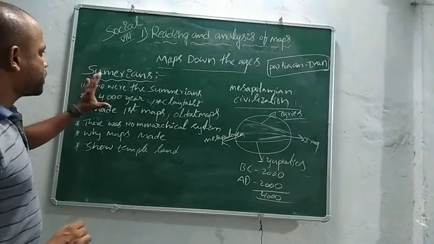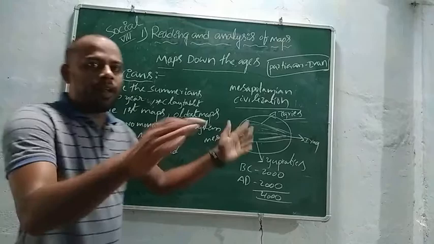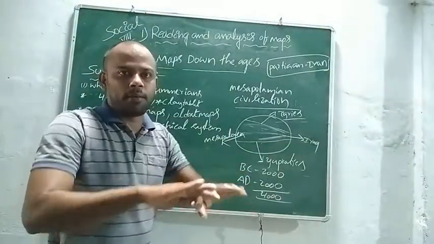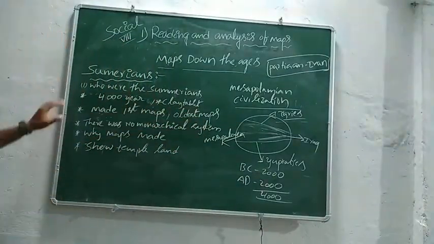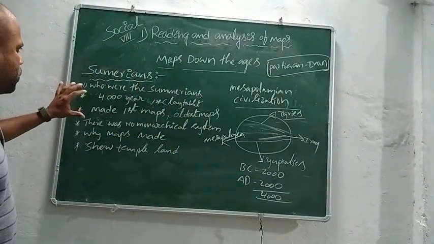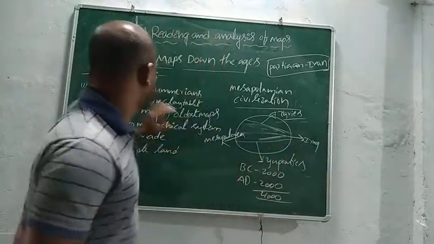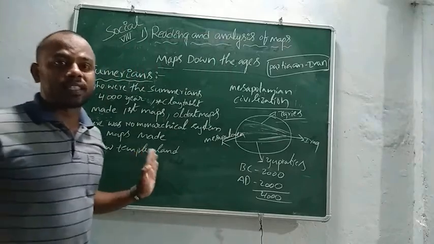They made the maps on clay tablets. Clay tablets means mud plates. There was no monarchical system in the Sumerian period.